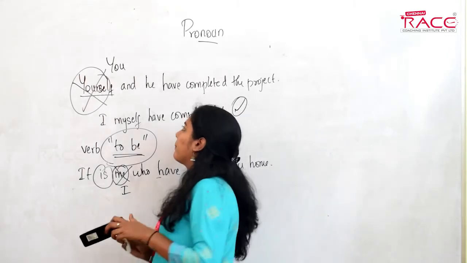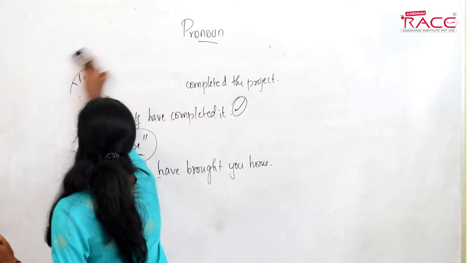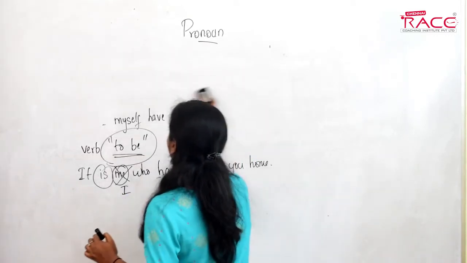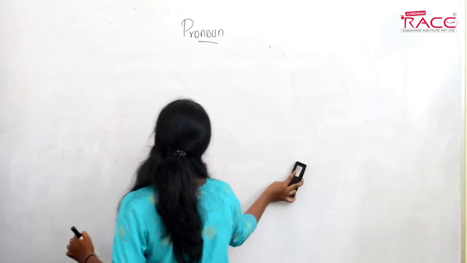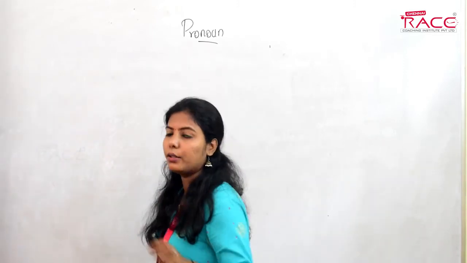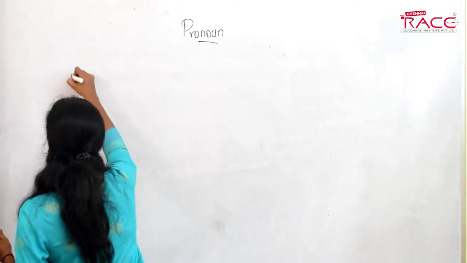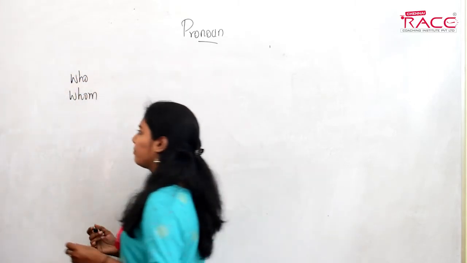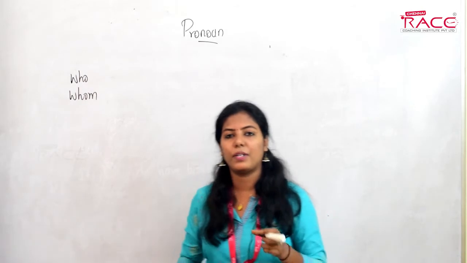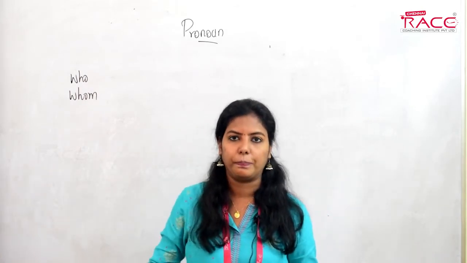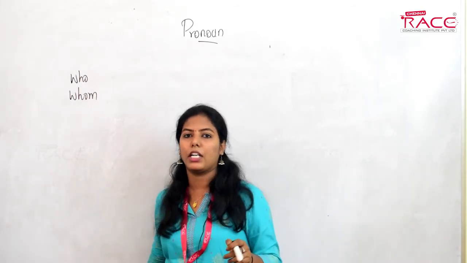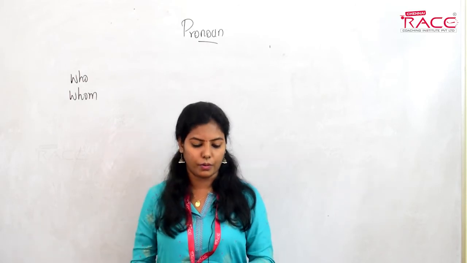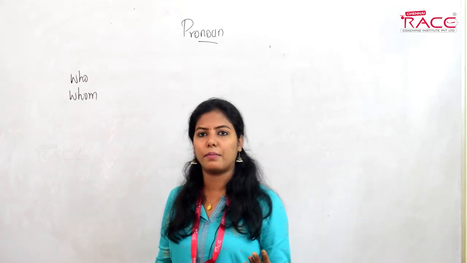Done. Now tell me the difference between who and whom. So who and whom, what is the difference? Which one is the subject and which one is the object? Are you guys sure who is the subject and whom is the object?